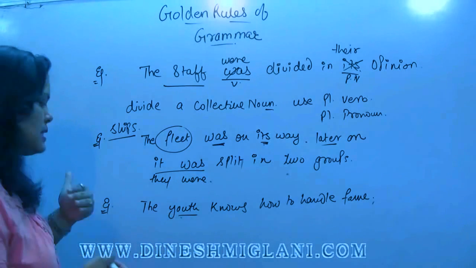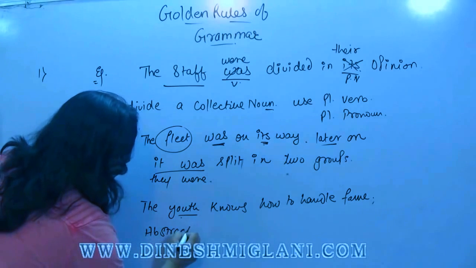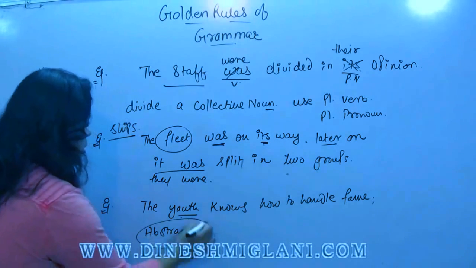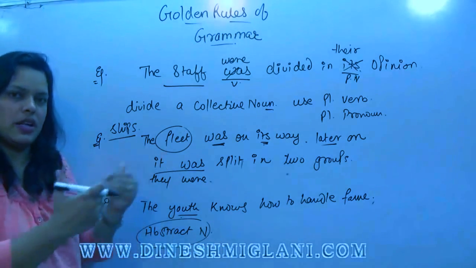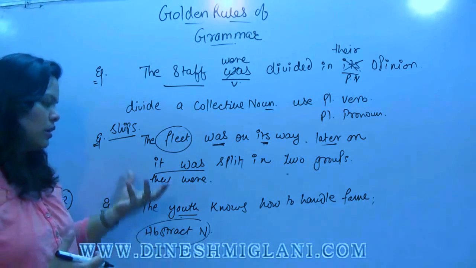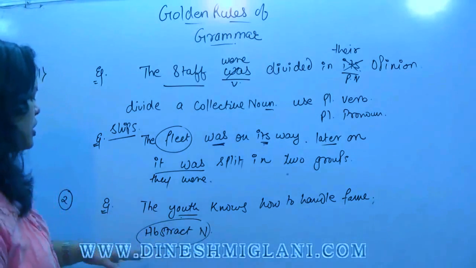Now youth basically is an abstract noun. Now what actually abstract noun is, for this you should go to my earlier session. I have explained each and every type of noun there. You read that, you look at that first, and then you come to this session. It will be pretty much clear.